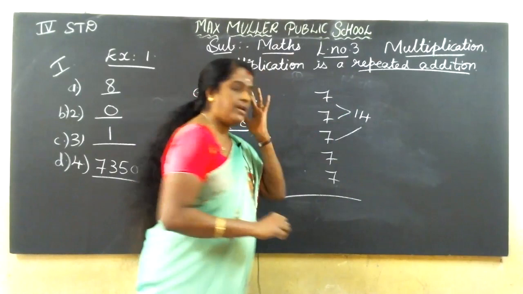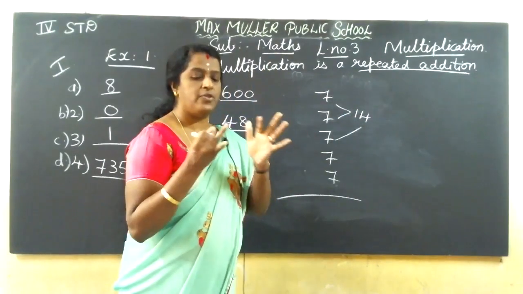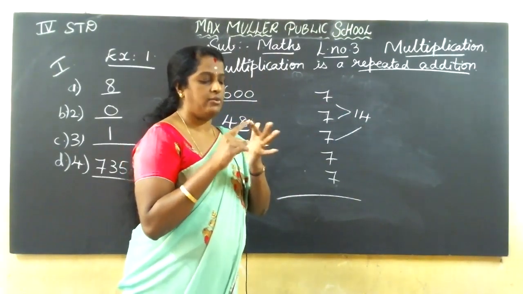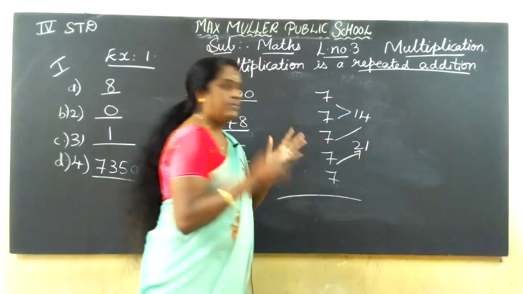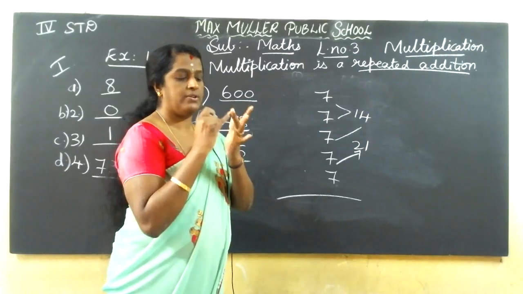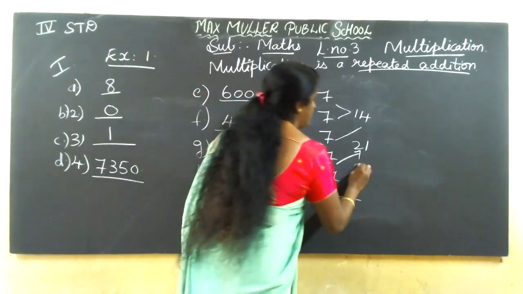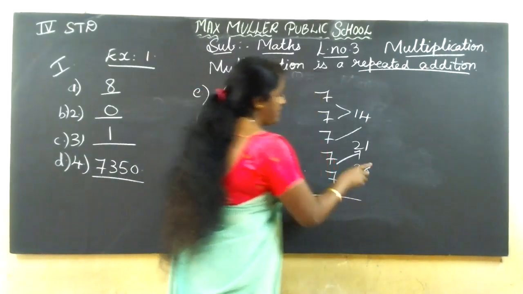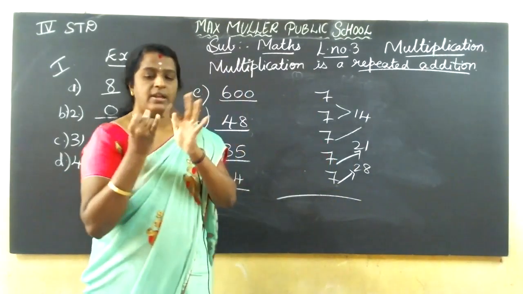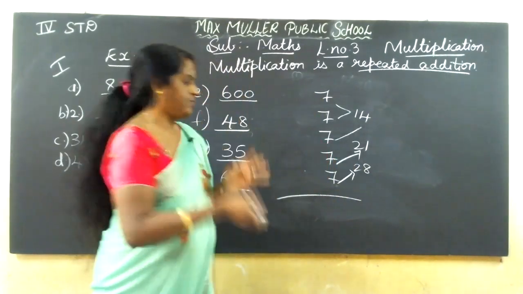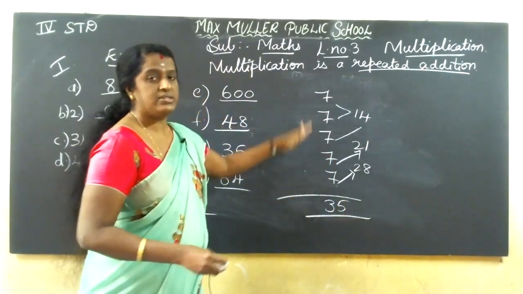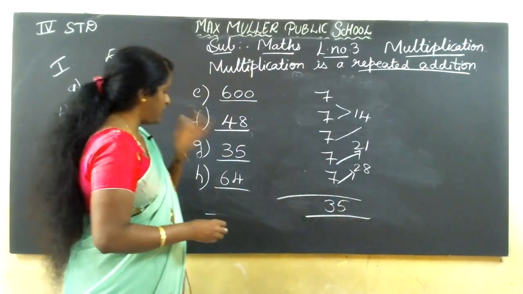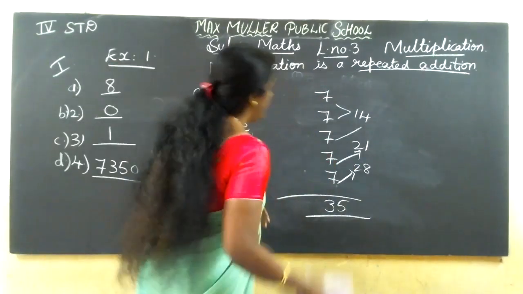Now, 14 in the mind, 7 on my finger. After 14: 15, 16, 17, 18, 19, 20, 21. 21, 22, 23, 24, 25, 26, 27, 28. 28 plus 7 once again: 28, 29, 30, 31, 32, 33, 34, 35. See, this is repeated addition. Multiplication is repeated addition. Got it, children? So I have written like this, okay?